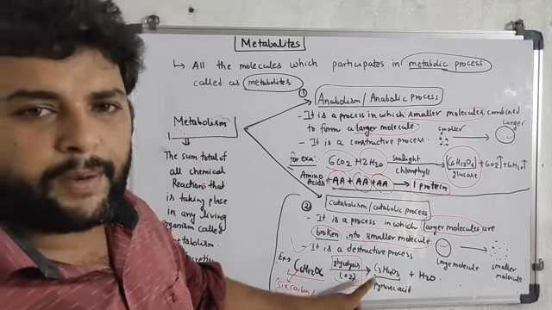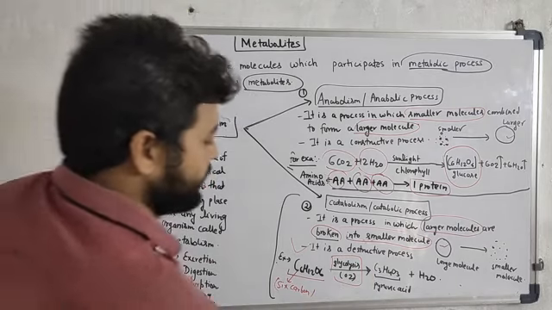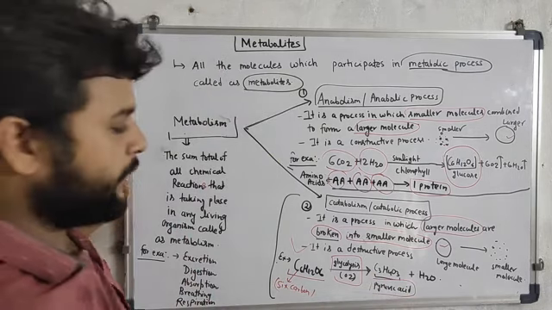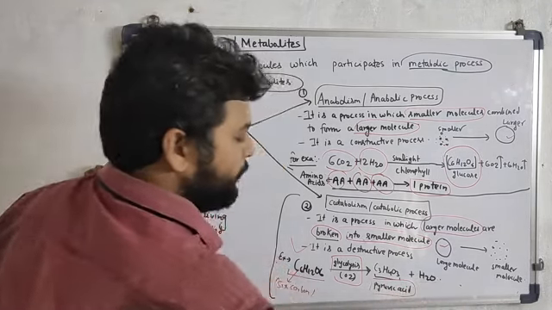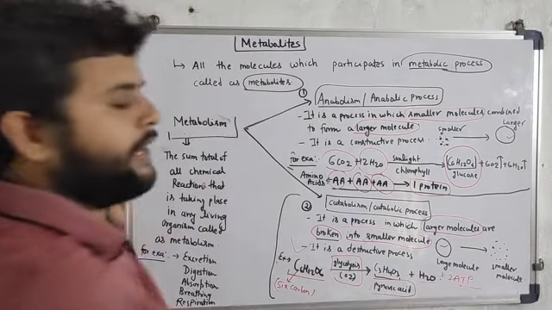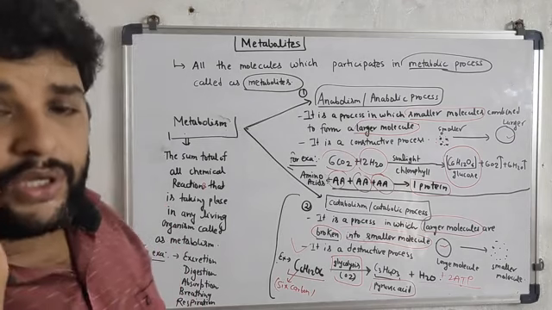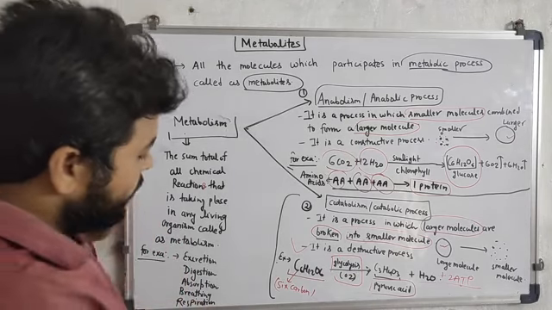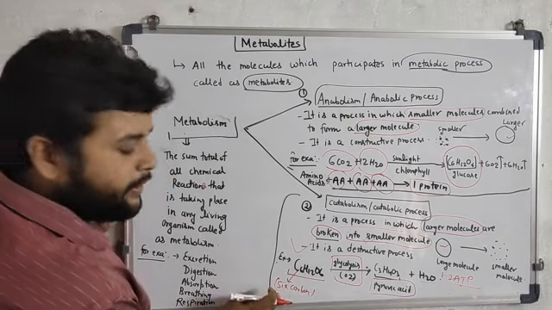The stable product which will be formed is pyruvic acid, some amount of water, and near about 2 ATP energy will be released. 2 ATP, adenosine triphosphate.